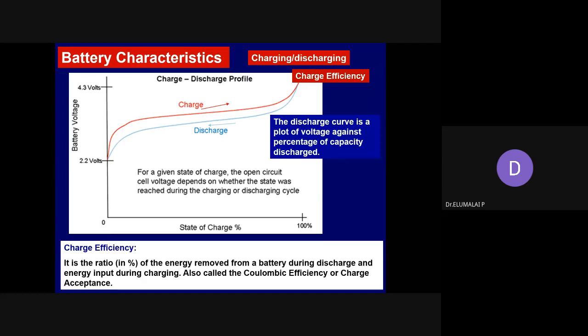So if the discharge capacity is equal to the charge capacity, or output energy is equal to the input energy, then the efficiency of the battery is so good, 100%. So this can be obtained from this charging discharging profile.